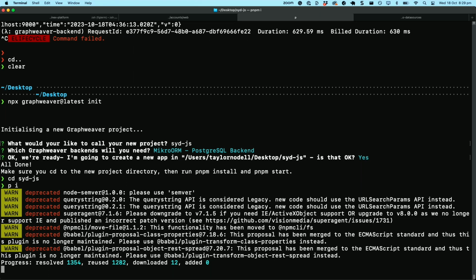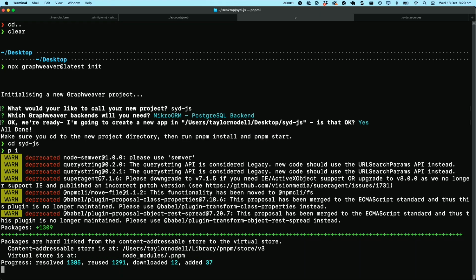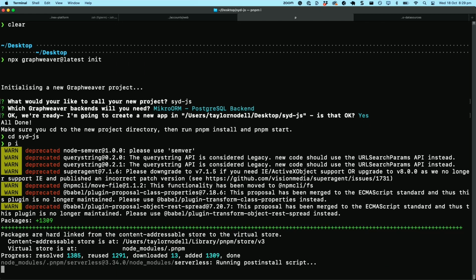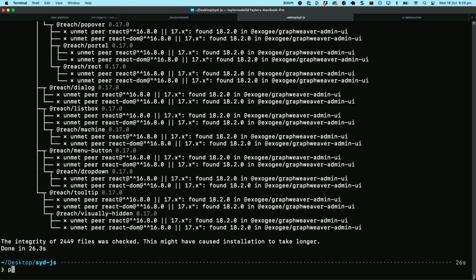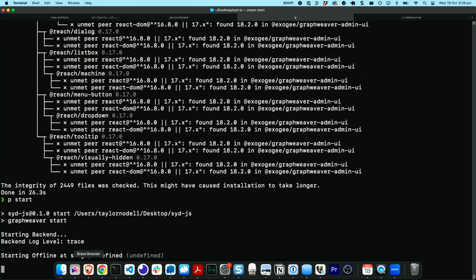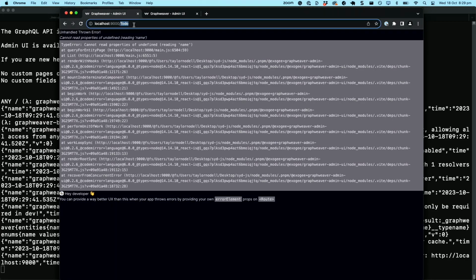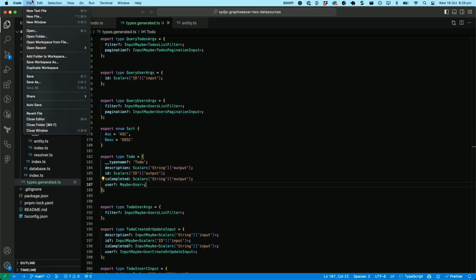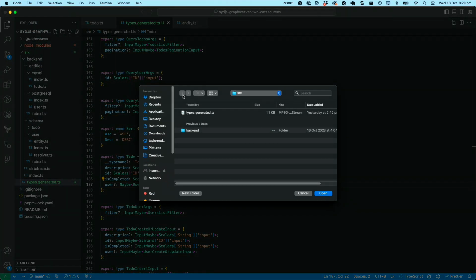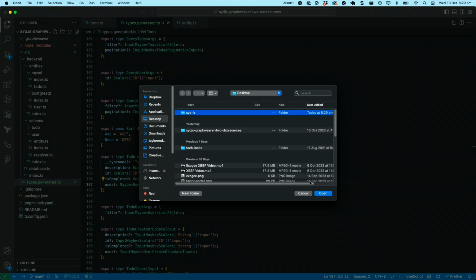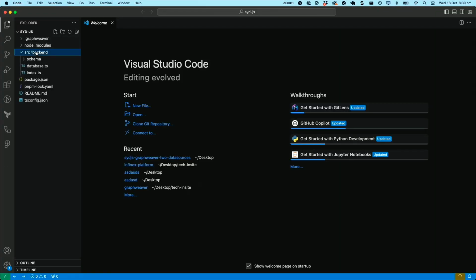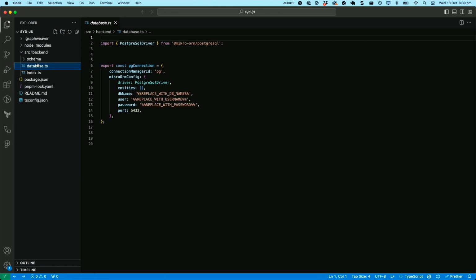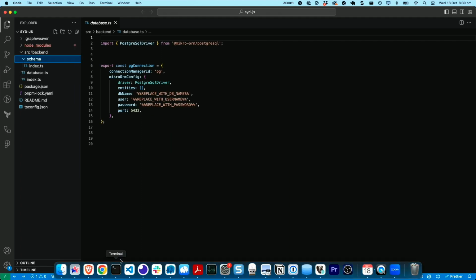Now, once we've initialized this new Graphweaver instance, we're actually not connected to a data source. So it's going to be empty, and then we'll connect it to a data source using that database introspection script. Here we go. So let's start. This is going to show you nothing because I haven't connected it to anything. So this is the admin UI panel. Let me just quickly show you what has been generated by initializing a new Graphweaver instance. We've got a database connection file that basically describes nothing. And let's connect it to a database.